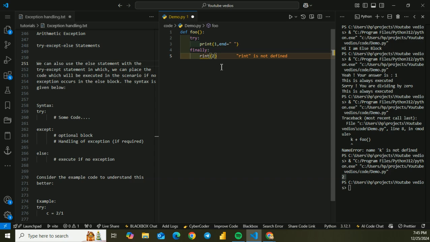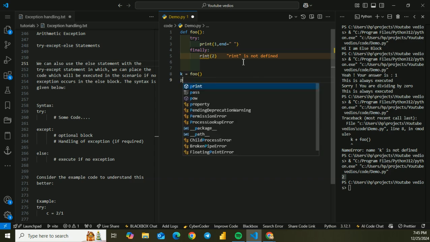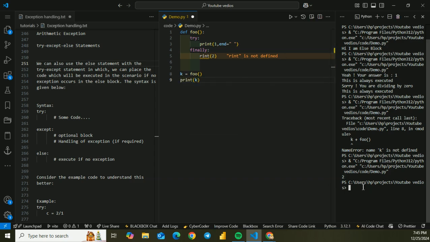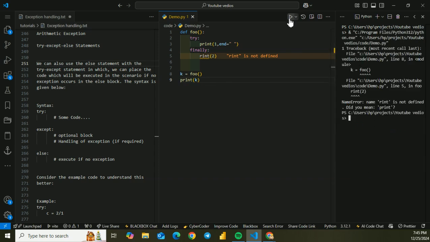Then the driver's code: k equals foo() and print k. Now let's clear it for you.